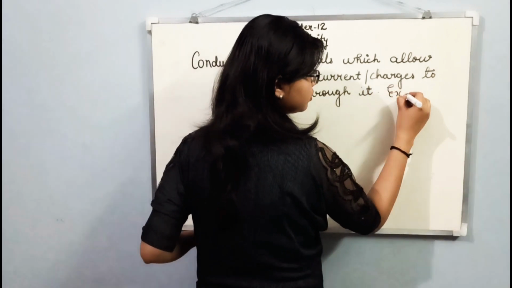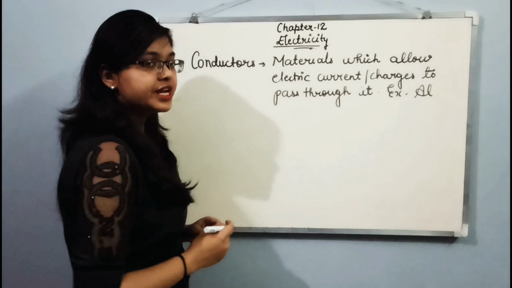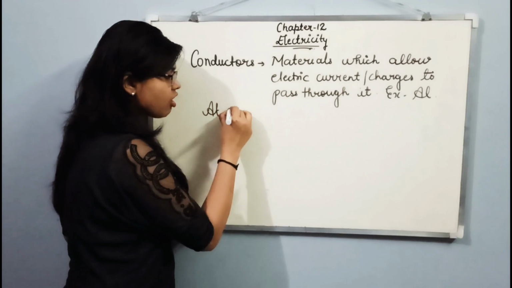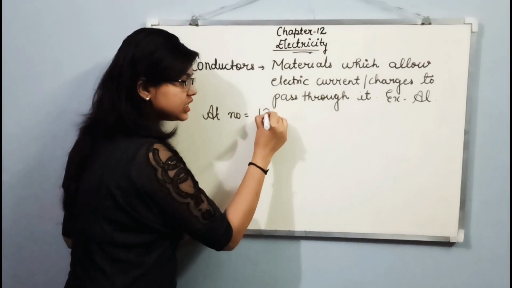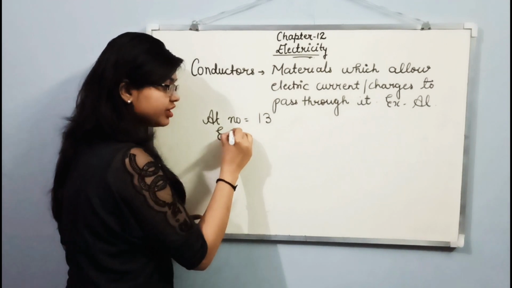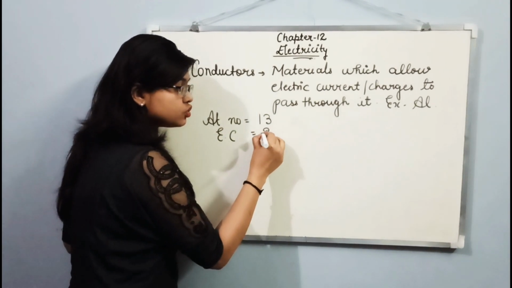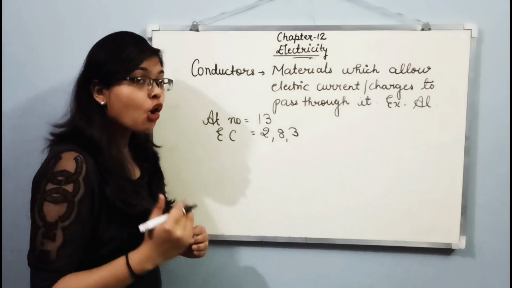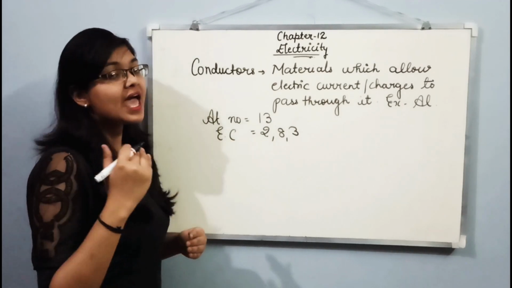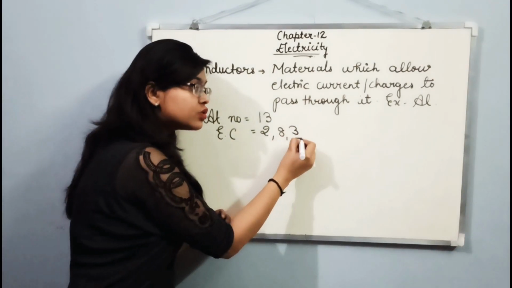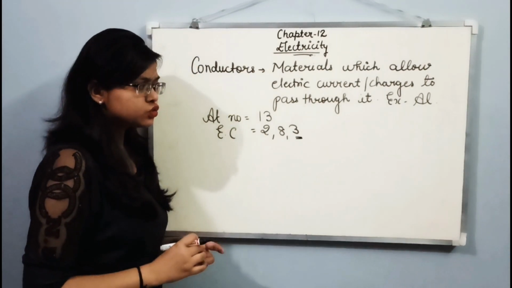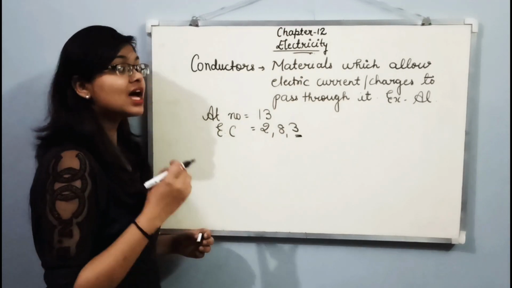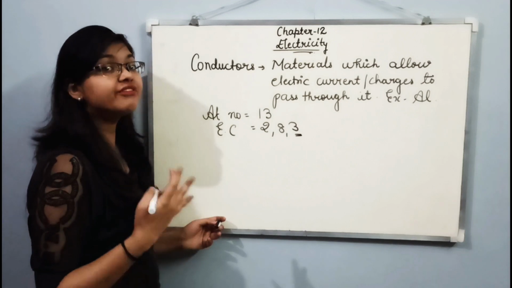For example, aluminium. Okay, now you people know the atomic number of aluminium? Yes, the atomic number of aluminium is 13. So what is its electronic configuration? Its electronic configuration is 2, 8, 3. You people must be knowing that in order to be stable, an atom must have its outermost shell completely filled. So is this outermost shell completely filled or not? Obviously not, because the outermost shell should have how many electrons? It should have 8 electrons.